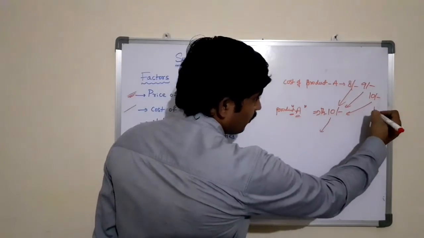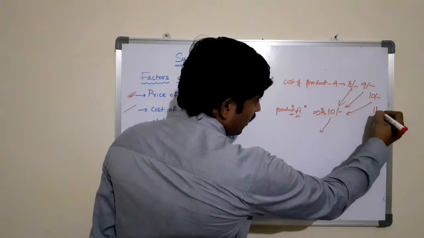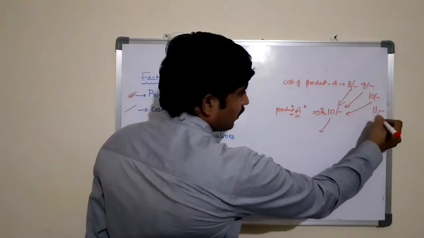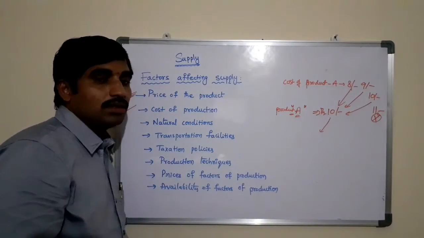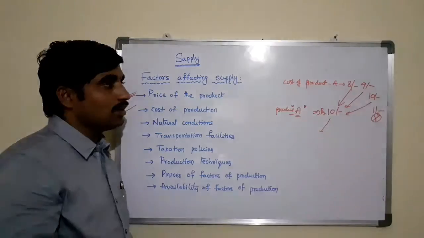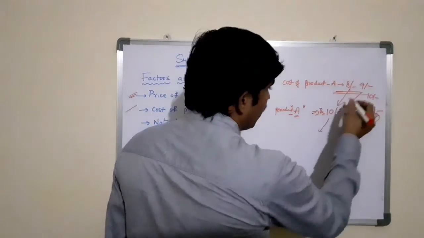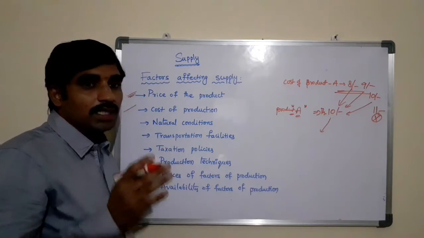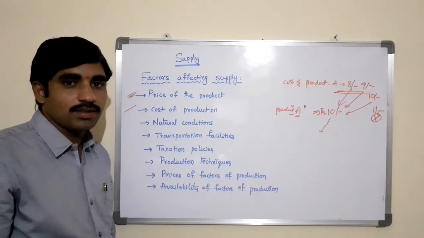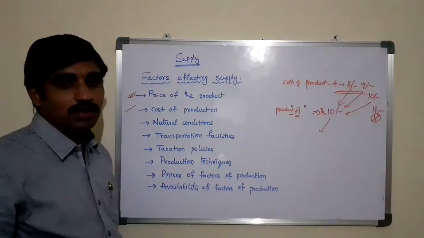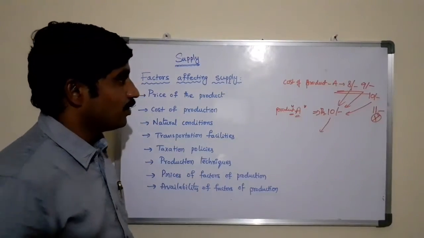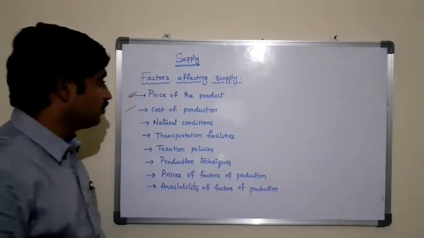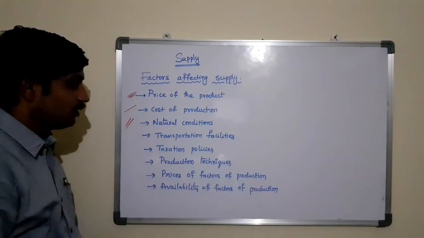If the cost of production increases to 11 rupees or more, then he will not supply the product because it incurs losses. It means that the cost of production and the quantity supplied of the commodity have an inverse, negative relationship. How? When the cost of production is increasing, the supply of the commodity will decrease. There is a negative relationship between the cost of production and the supply of the product.